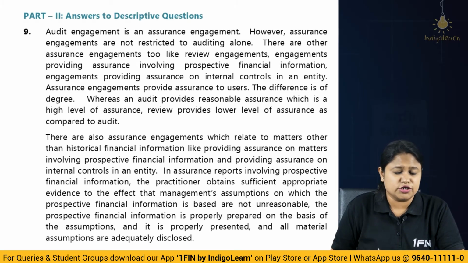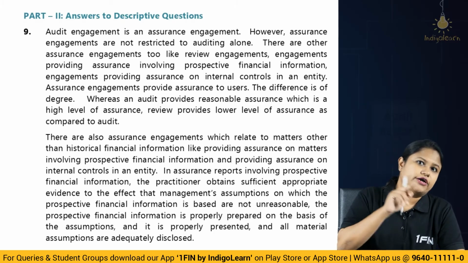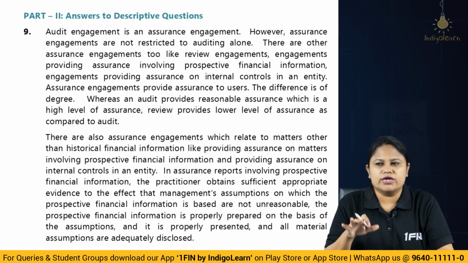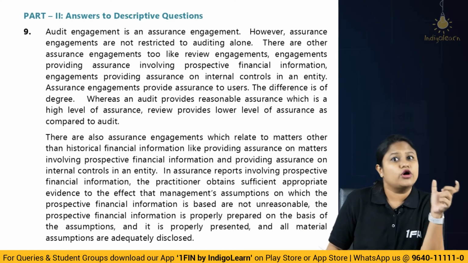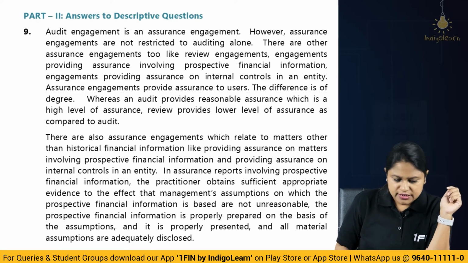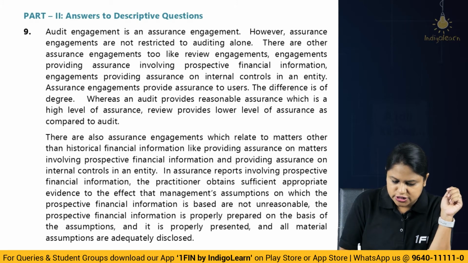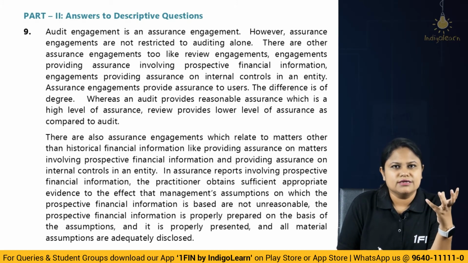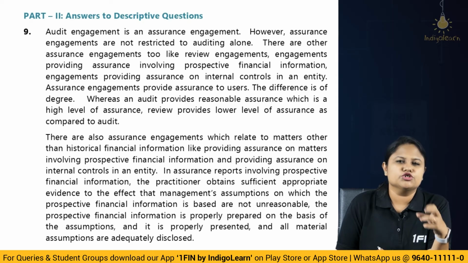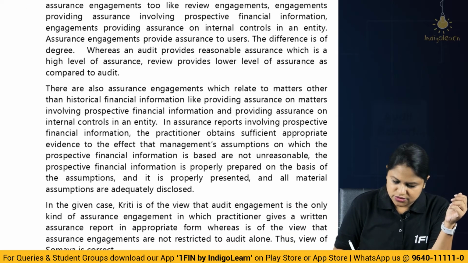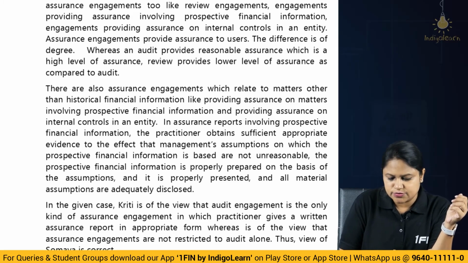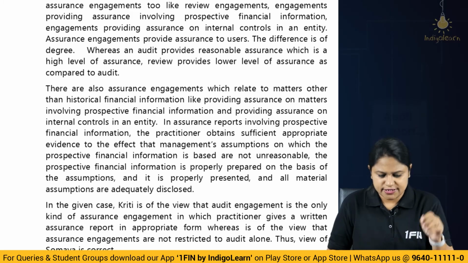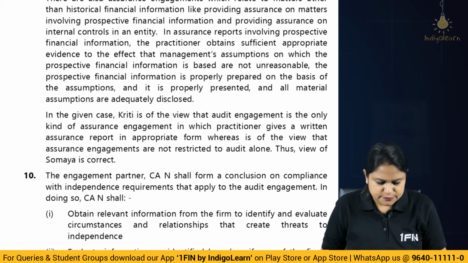Correct? Don't just say level of assurance. It has to be lower level of assurance as compared to audit, because it is limited assurance. If you only say level of assurance, it is not the correct thing to write. You have to write lower level of assurance when compared to audit, because audit gives a high level of assurance. Correct? Then here they have given you that you have to obtain sufficient appropriate evidence. In prospective financial information, we are required to obtain evidence regarding the assumptions used by the management. They should be reasonable. Okay, that is all. So the conclusion at the end will be, Kriti is of the view that audit engagement is the only kind of assurance engagement, which is inappropriate. Thus the view of Soumya is correct. Okay, so that is the answer. That is the way you have to present your answer.